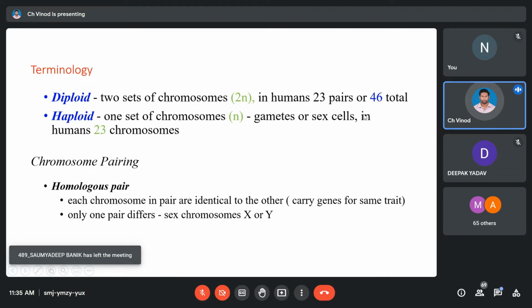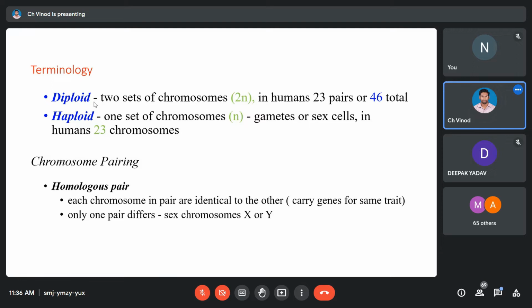So the majority of the cells of your body have all of these together in pairs. They have 46. But the sexual cells of our body, in our case, we call them gametes. In the case of men, it's sperm. In the case of women, it's an egg. Okay, so the sperm or the egg will basically have only 23 chromosomes, which means they're carrying only one set. We have all the 22 and either X or Y, depending upon the so-called gender. That kind of arrangement is called haploid, and the rest of the arrangement is called diploid. So the majority of the cells of our body are diploid in nature.